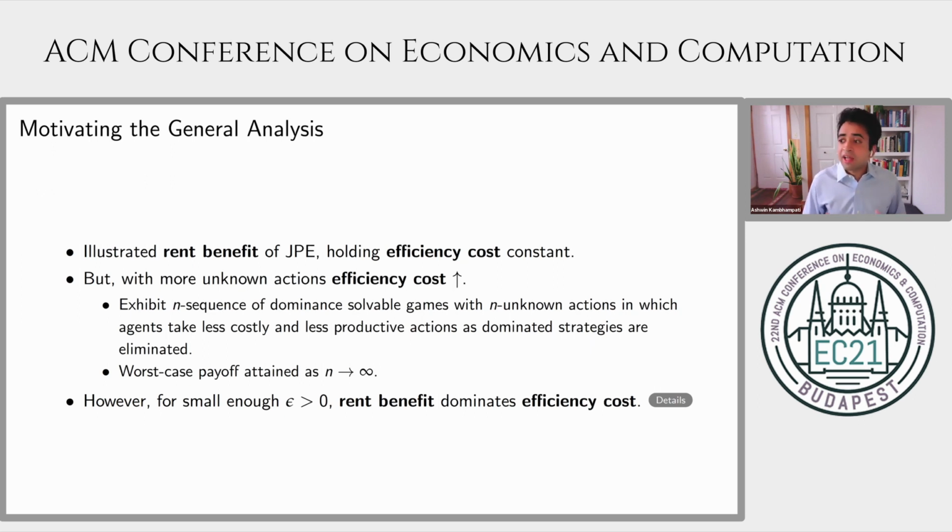In particular, I exhibit a sequence of dominance solvable games with n unknown actions in which agents take less and less costly and less productive actions as dominated strategies are eliminated. I show that the worst case payoff for the principal is actually attained in the limit of this sequence as n approaches infinity.